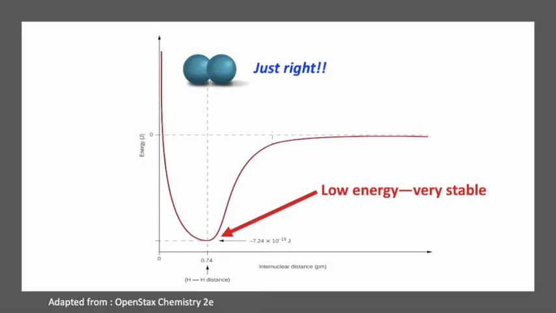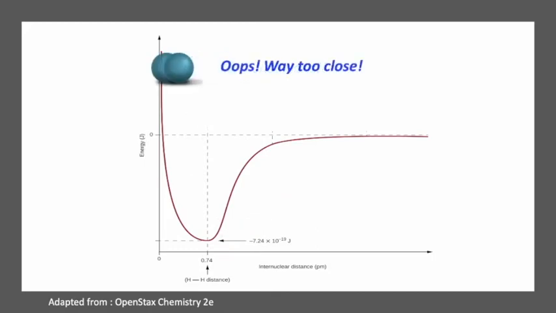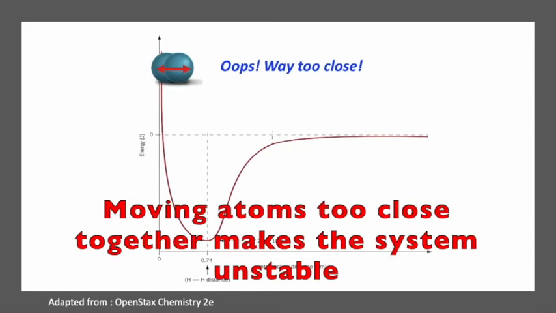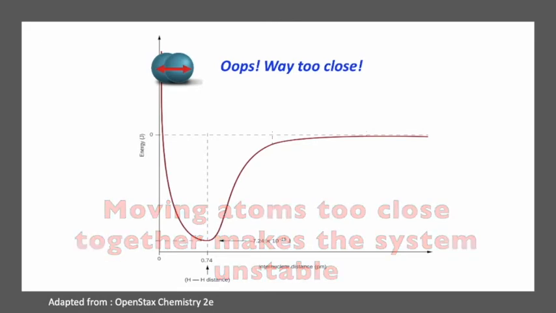But there comes a point where if you go any closer, the potential energy starts to go up again, and that's because the repelling forces between the two atoms become stronger than the attracting ones. Moving atoms too close makes the system unstable.